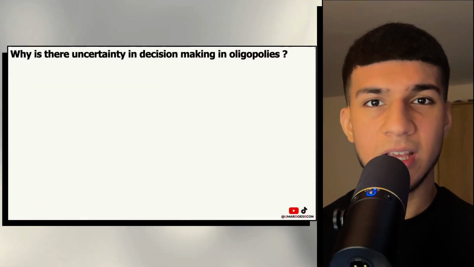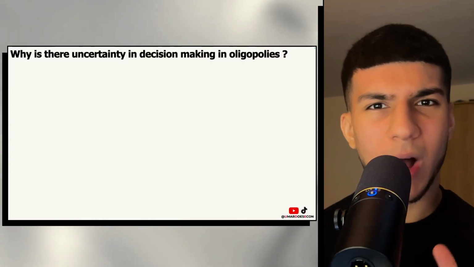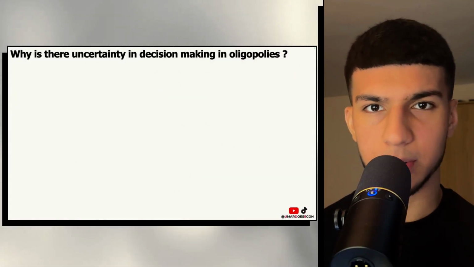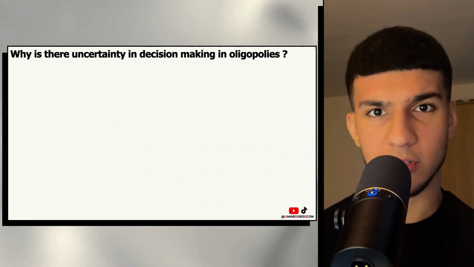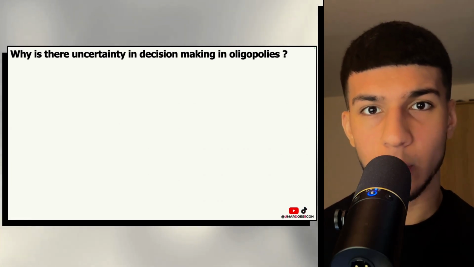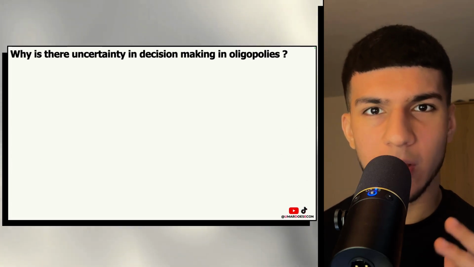Collusion, or collusive oligopolies. Another major characteristic oligopolies exhibit has to be uncertainty. But why is there uncertainty in oligopolies? Let's use the two oligopolistic firms of Coke and Pepsi as an example. Let's say the price of sugar went up. How would these two firms respond?